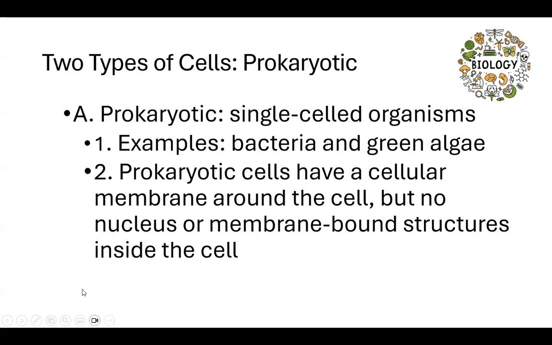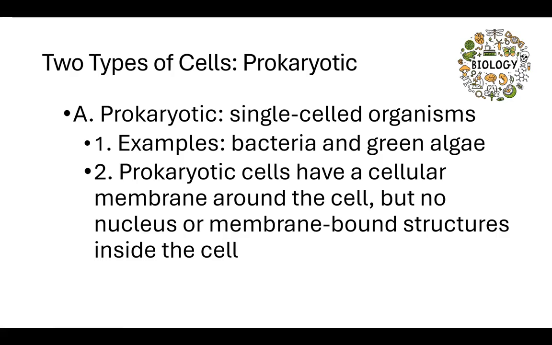So now let's talk about the two different types of cells. We have prokaryotic cells and eukaryotic cells. We're going to talk about prokaryotic cells first. So prokaryotic cells are single-celled organisms, meaning that they're just one.